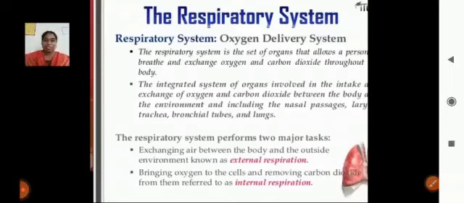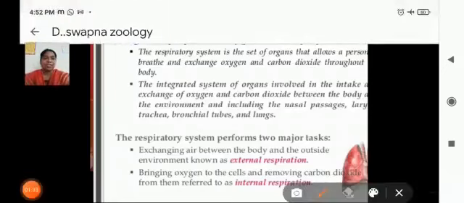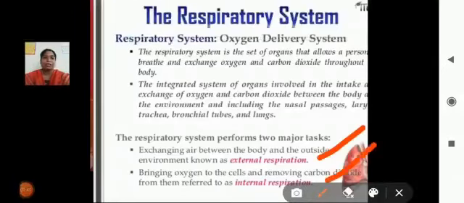The respiratory system has two major tasks, that is external respiration and internal respiration. Now what is external respiration? The exchanging of gases between the body and the outside environment, that is external respiration. And internal respiration means intaking oxygen and removing carbon dioxide.